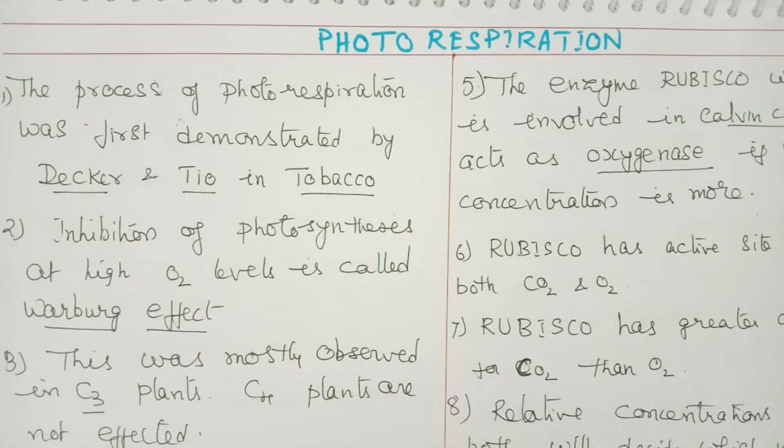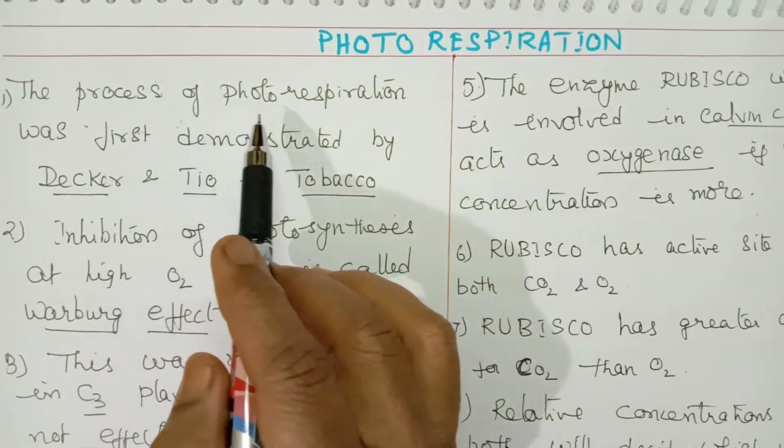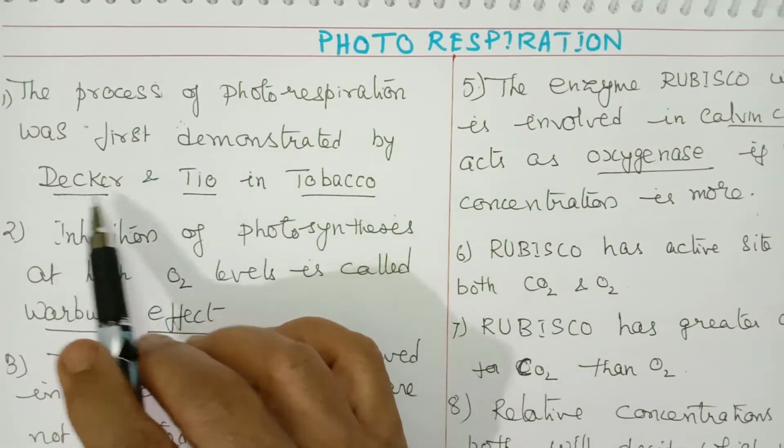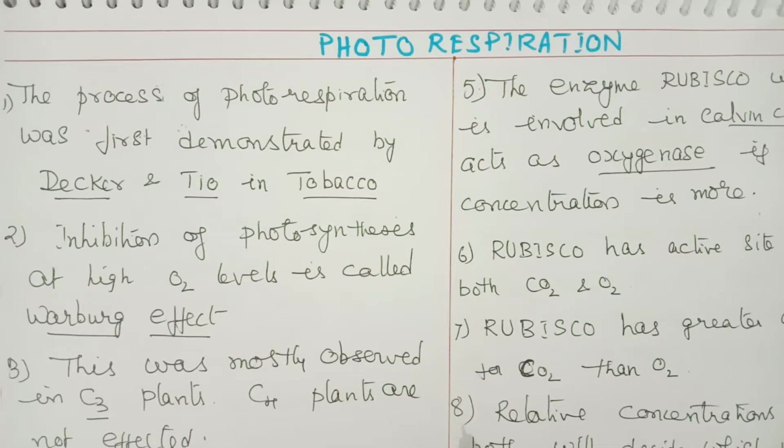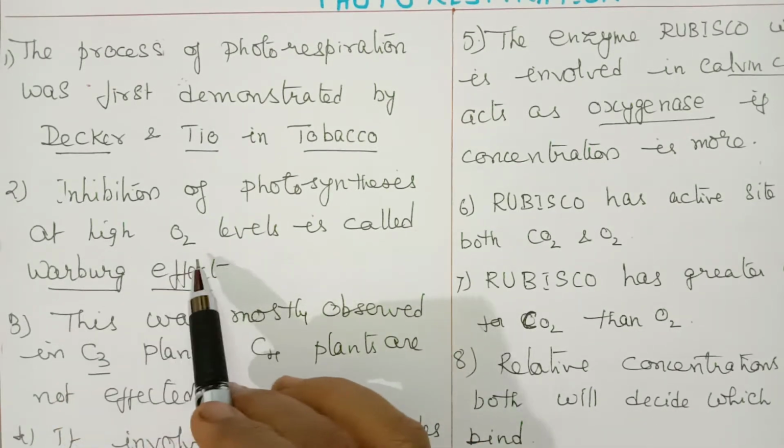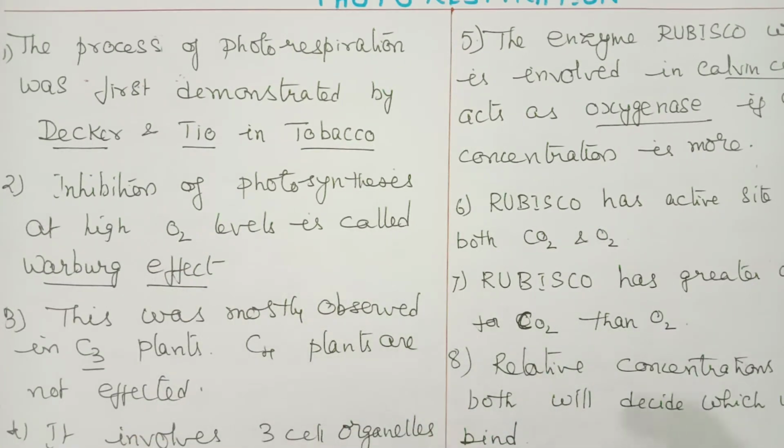If we start with photorespiration, the process was first demonstrated by Decker and Tio in tobacco. The inhibition of photosynthesis at higher oxygen levels is called photorespiration, which was first observed by Warburg. That's why it is also called the Warburg effect. What is the Warburg effect? Inhibition of photosynthesis when oxygen levels increase.